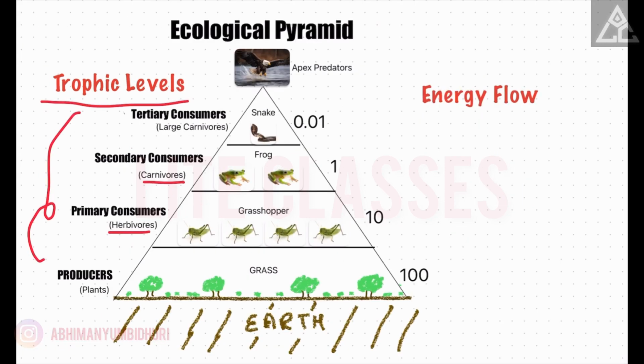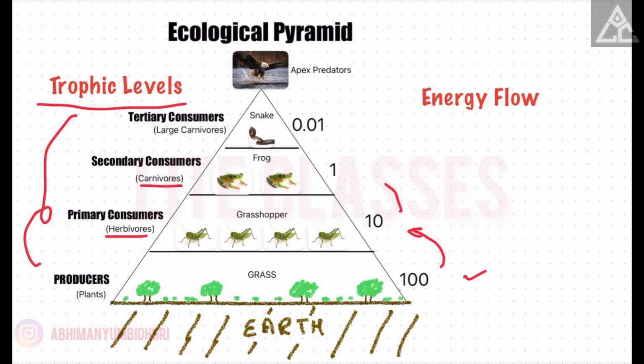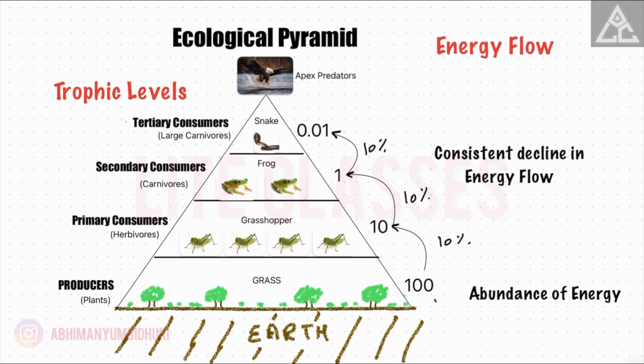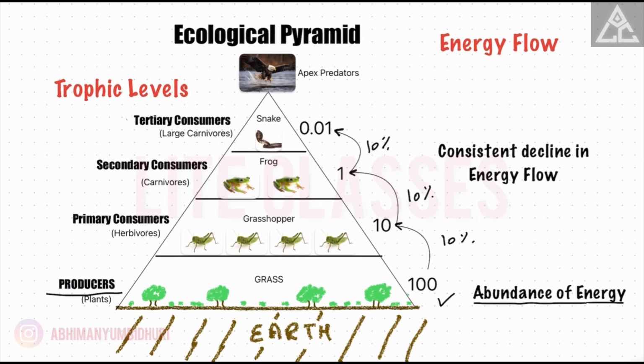As we embark on our exploration of energy flow in our ecosystem, consider this. At the producer level, where a total of 100 units of energy is captured, only 10% will be transferred to the next trophic level. And again, only 10% of that will proceed to the next. This relentless decrease in energy as we ascend through the trophic levels shapes our ecological pyramid. That is, broader at the base, representing high energy flow or abundance of energy at the producer level, and narrow towards the top, representing consistent decline in energy flow as we ascend from one trophic level to another.